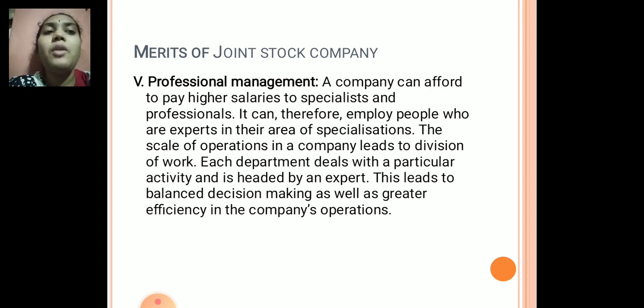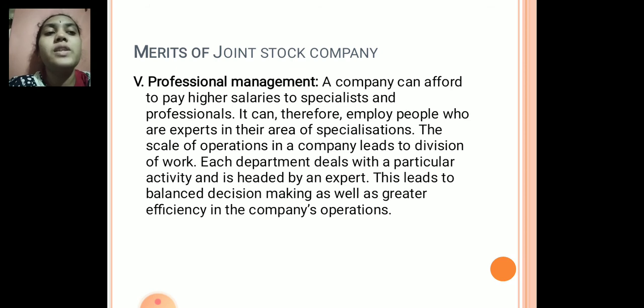There can be any number of departments, more and more divisions. We can hire good, expert people and meet their expectations by paying them higher salaries. So the scale of operations in a company leads to division of work. Work will be divided as per the functions, the divisions, the departments. Each department deals with a particular activity and is headed by an expert.